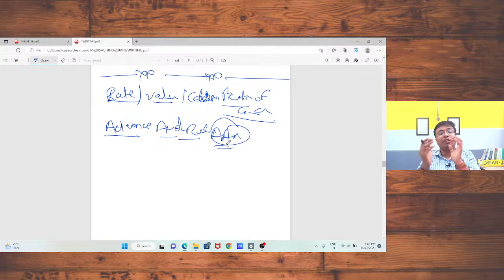So we are going to discuss the concept of advance rulings. If you have any question regarding rate, value, and the classification of goods, you may file an application for advance ruling to the advance ruling authority.